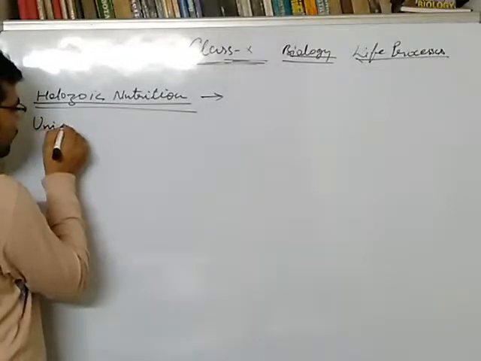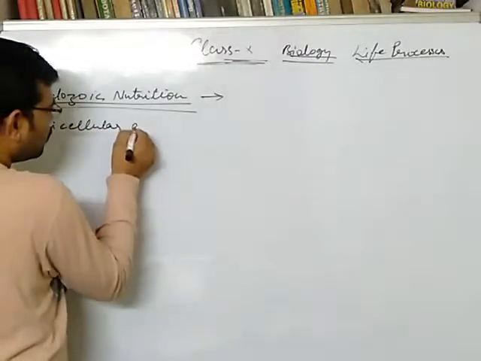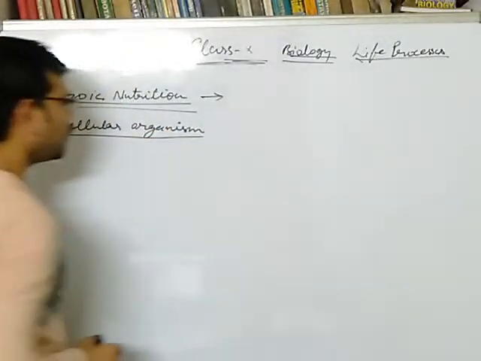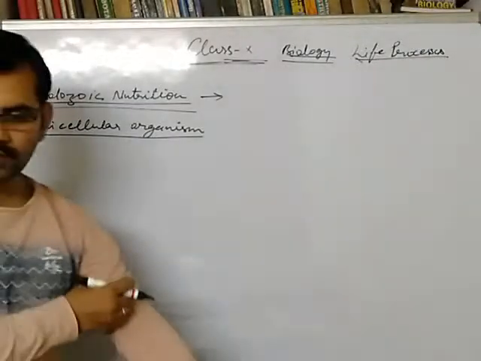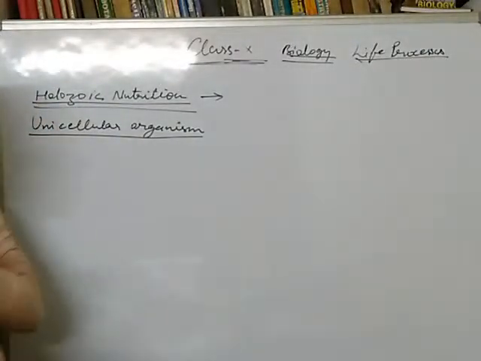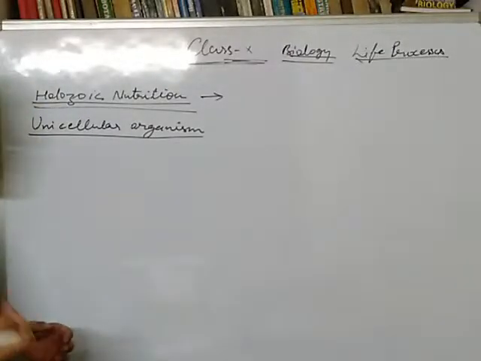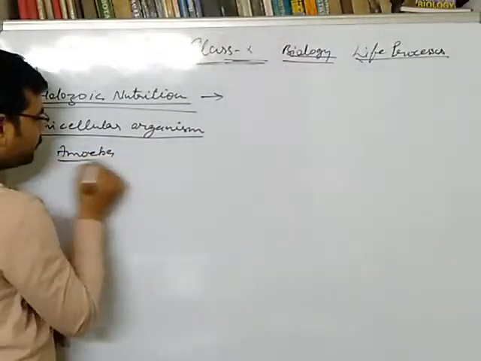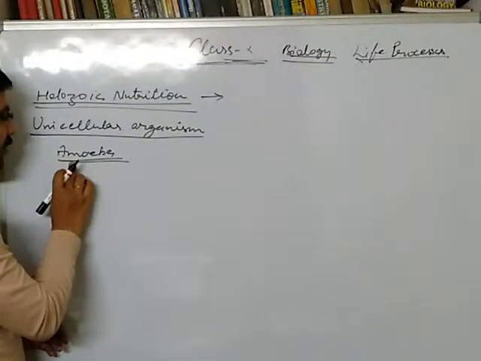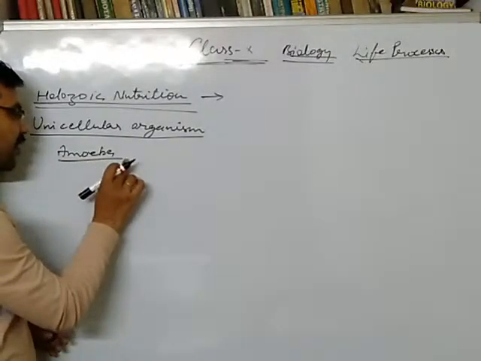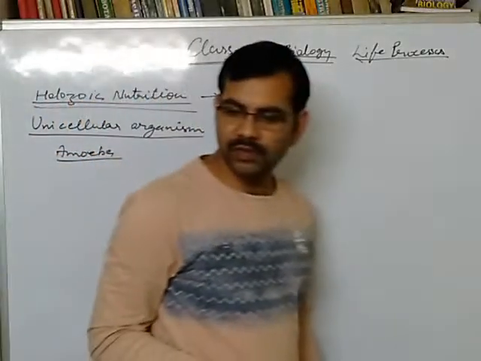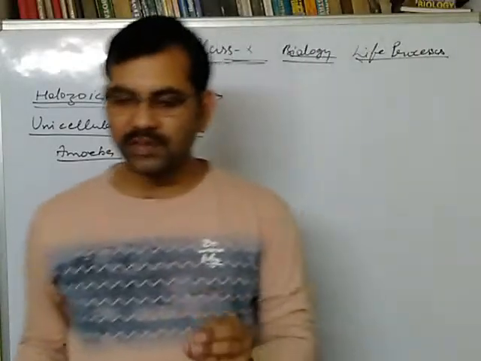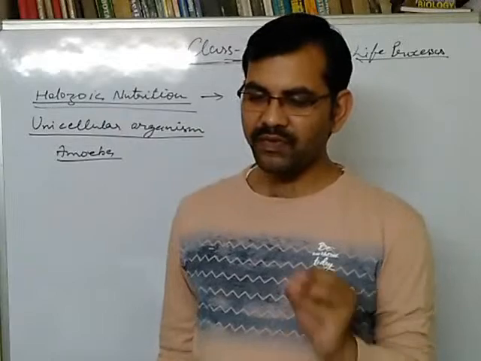In a unicellular organism, we will take an example, that is amoeba. I think you know about the amoeba very well. Amoeba belongs to protozoa, and it is a unicellular eukaryotic organism. Unicellular eukaryotic organism means its cell is made up of a eukaryotic cell.